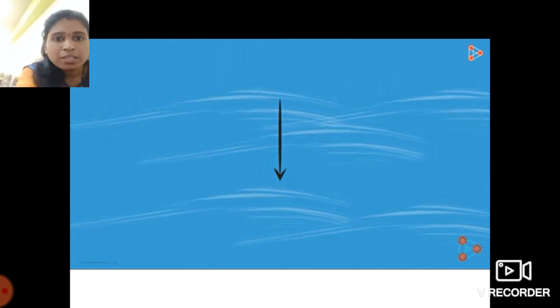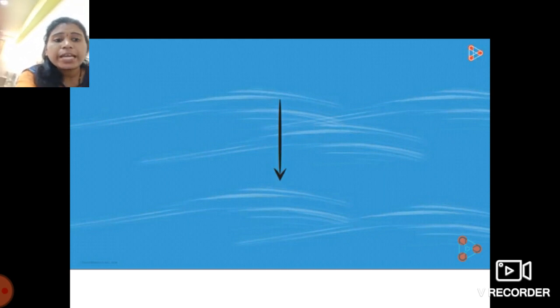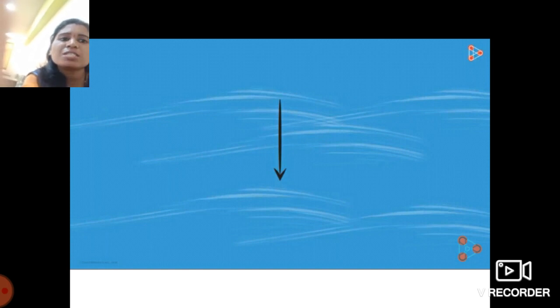Just like water, students, the air also behaves in the same way. This is our today's session's topic.